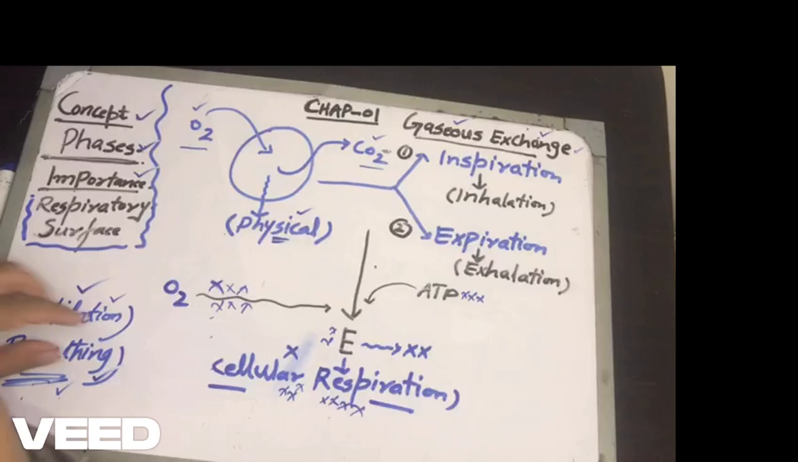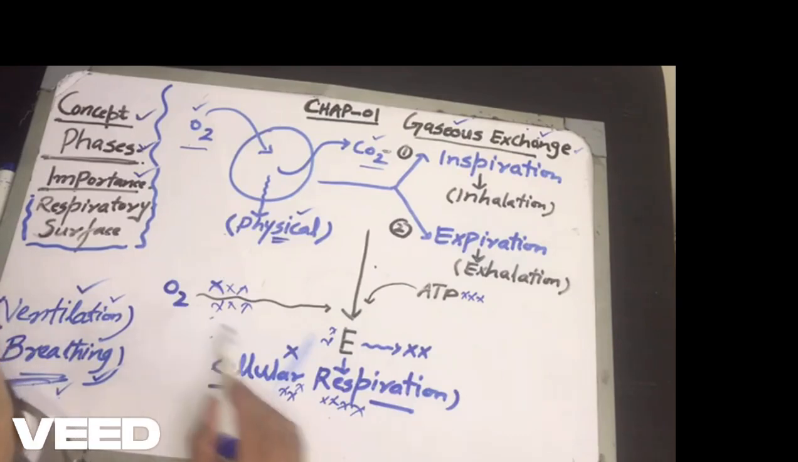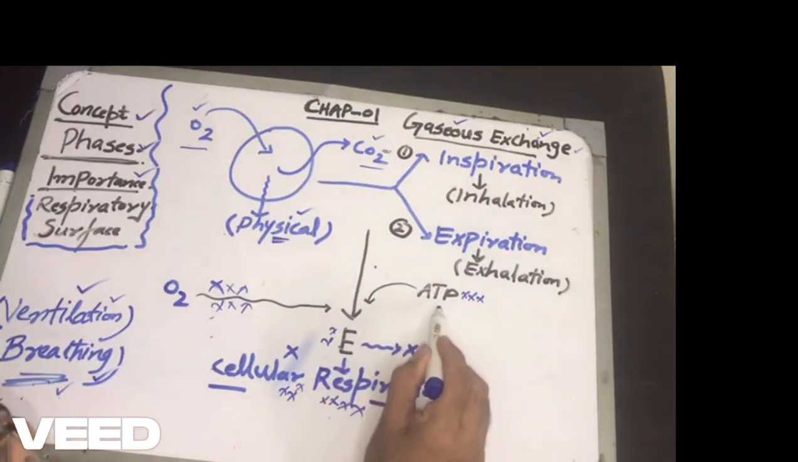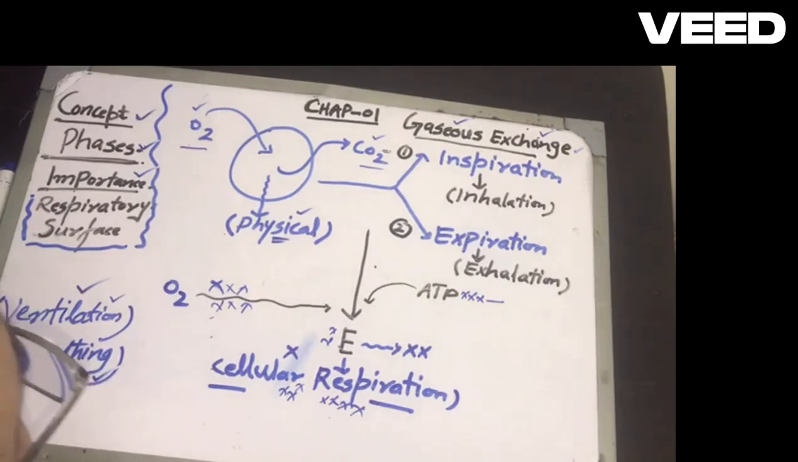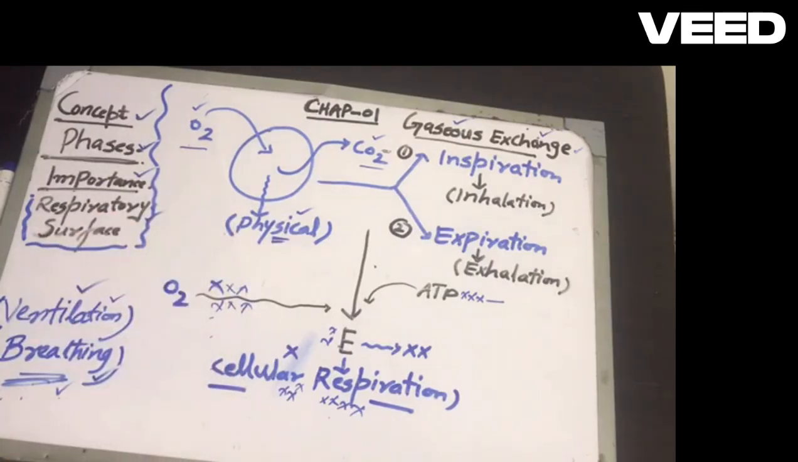I would say that it is the process which provides oxygen required for cellular respiration, which in turn is responsible for the generation of energy in the form of ATP, and this ATP is utilized for various metabolic activities of the body. Why? Because this is the ATP which is regarded as the currency of the living world. So hope the concept is clear, phases are clear, importance is clear. Now there is another important topic which is related to it, respiratory surface.